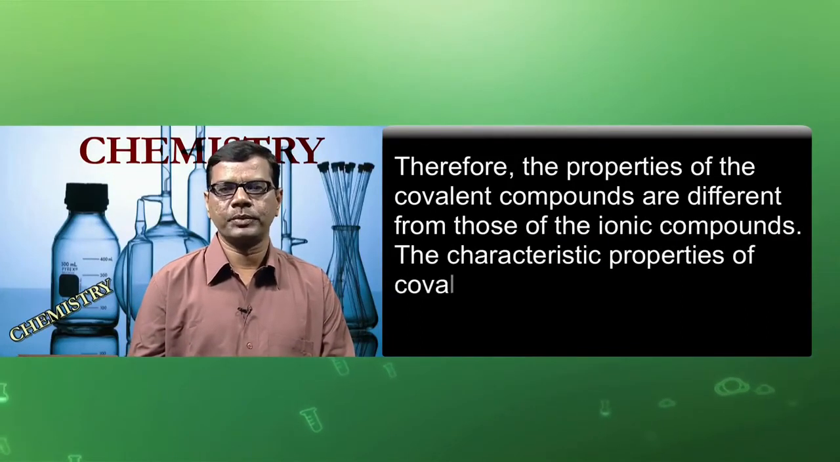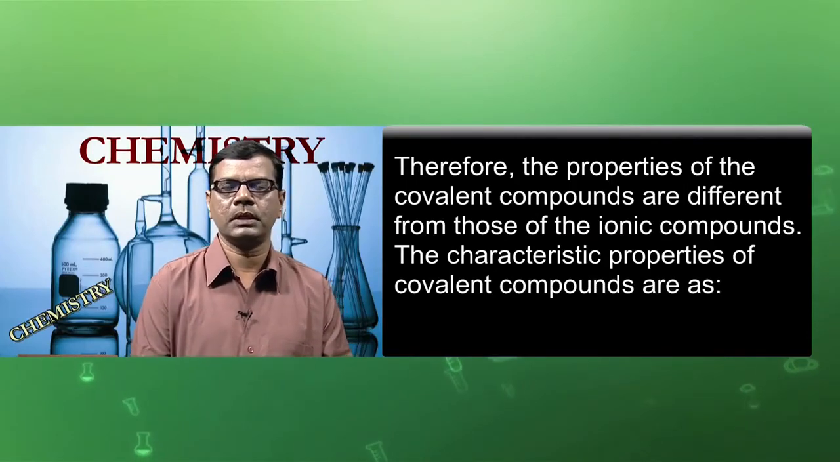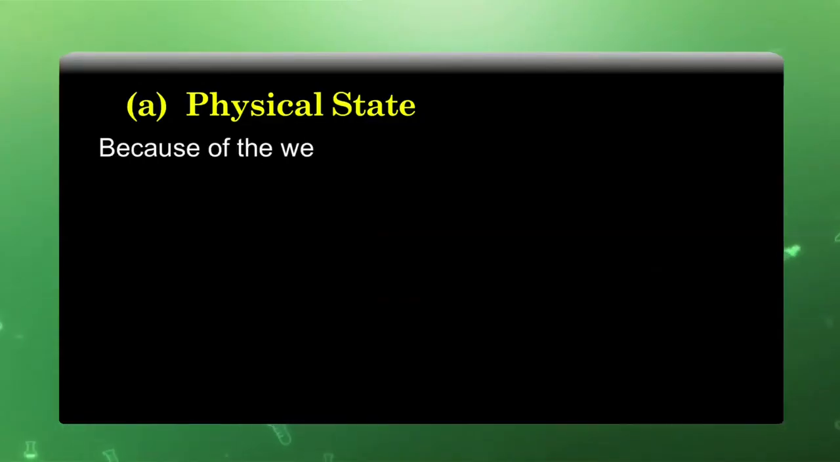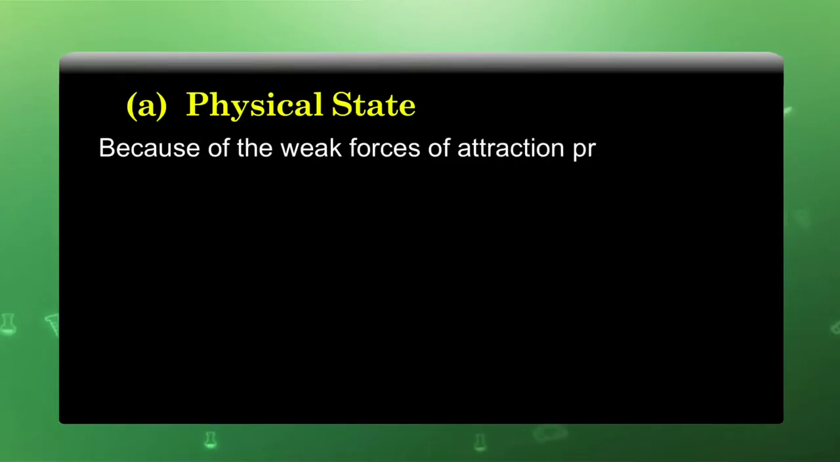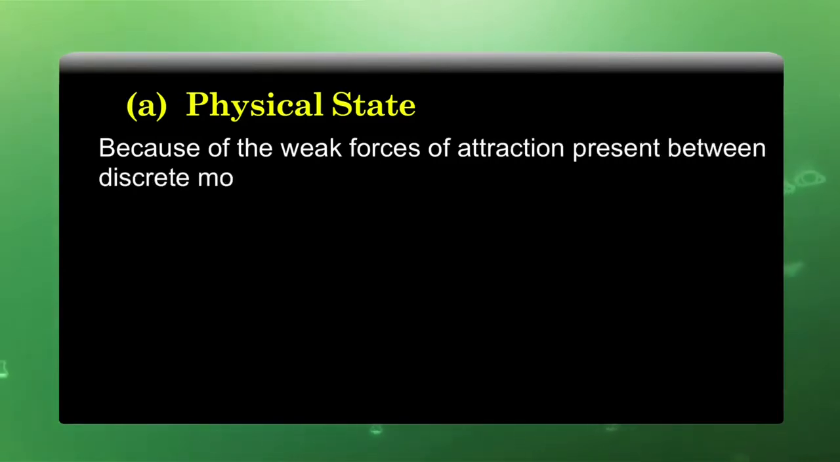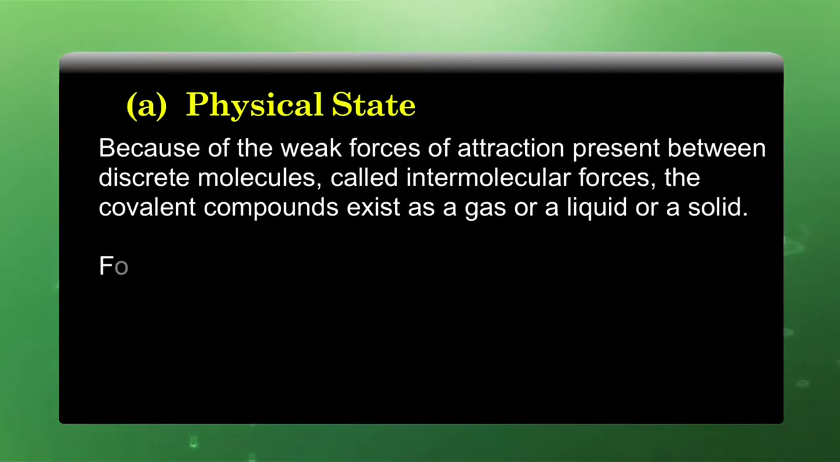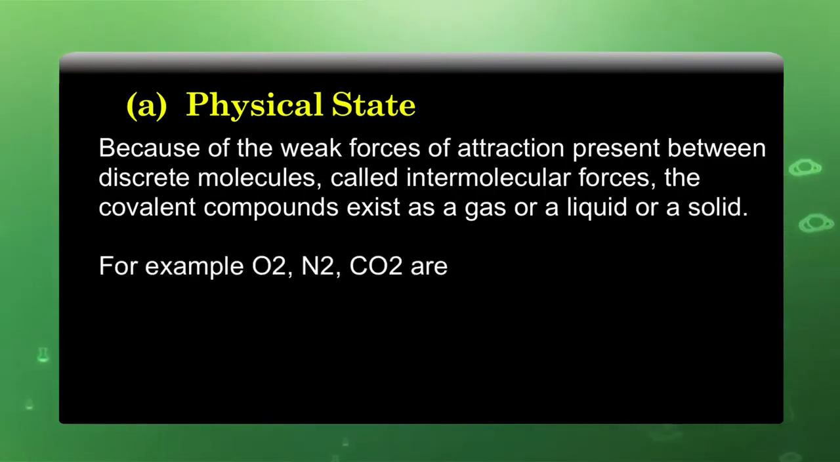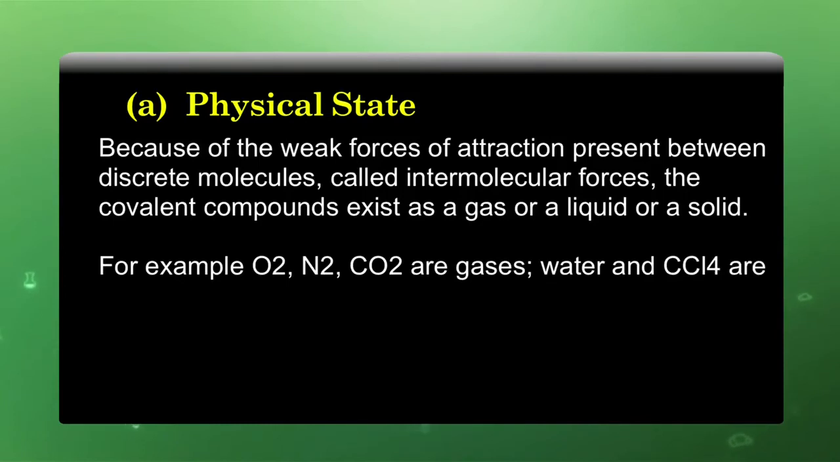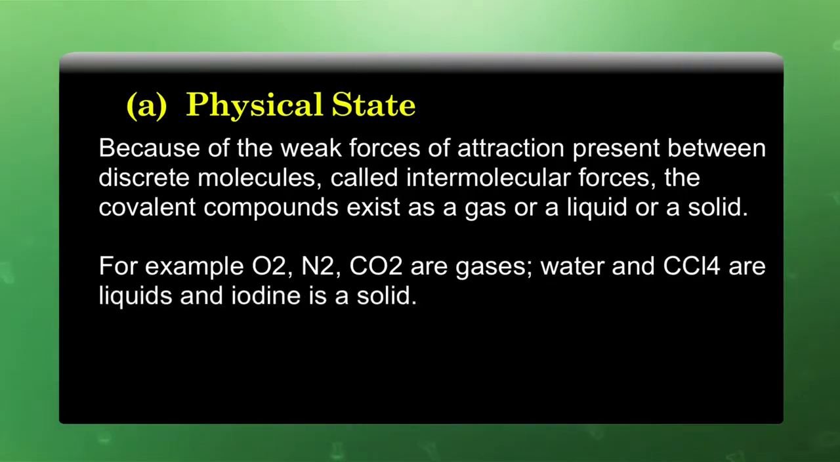The characteristic properties of covalent compounds are as follows. Physical state: because of the weak force of attraction present between discrete molecules, called intermolecular forces, the covalent compounds exist as a gas or a liquid or a solid. For example, oxygen, nitrogen, CO2 are gases, water and CCl4 are liquids, iodine is a solid.